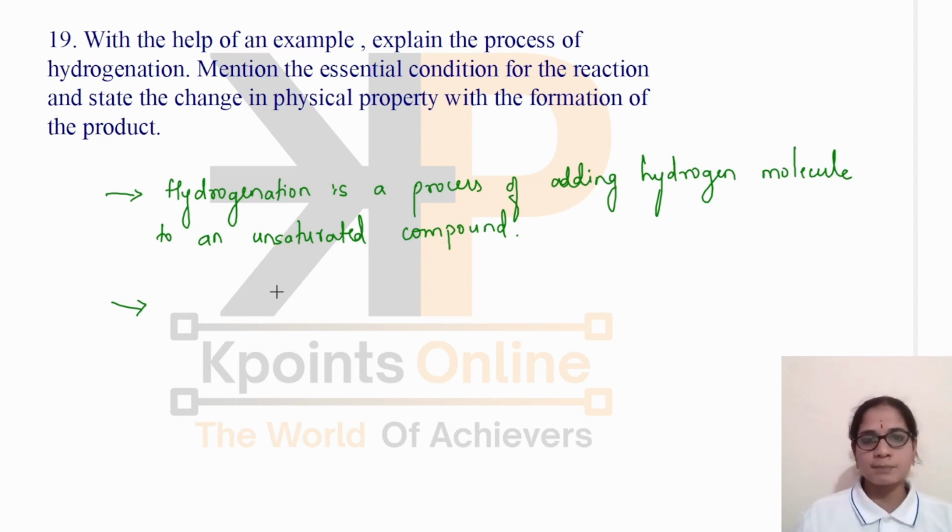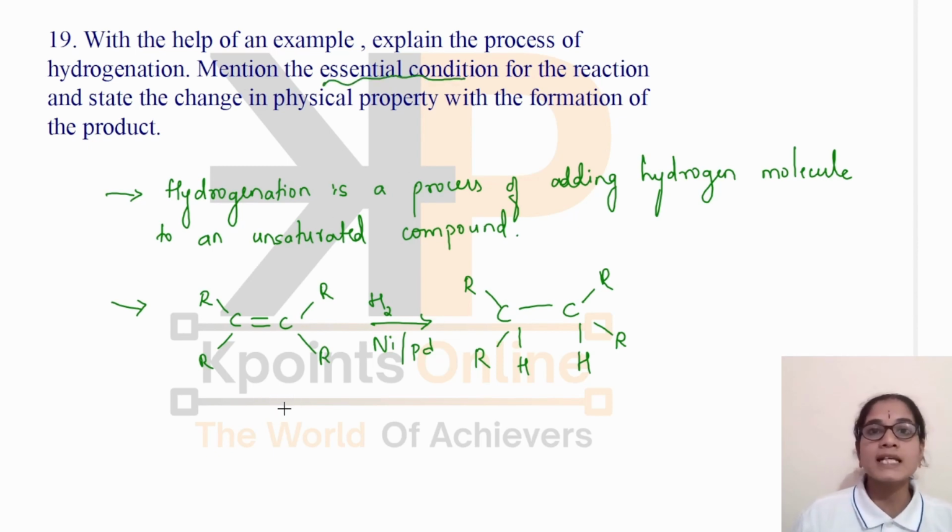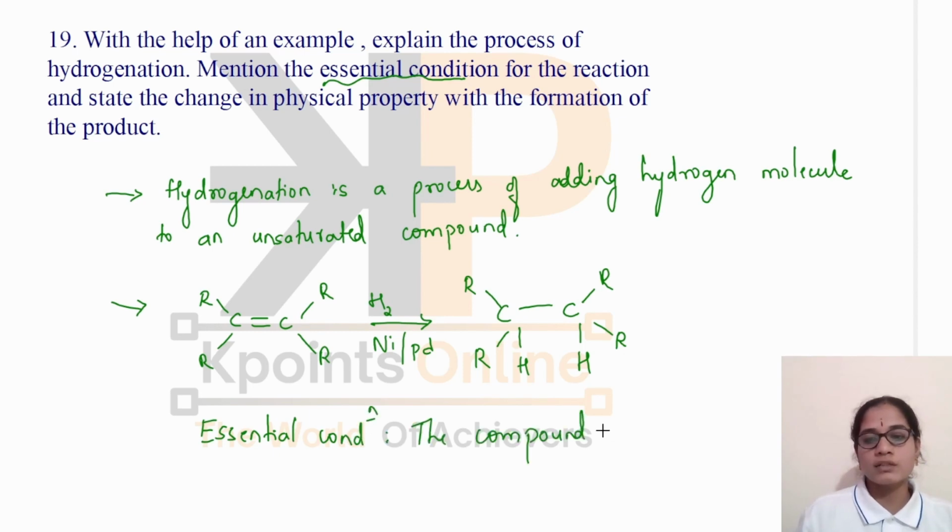First, let us take an example here. The unsaturated compound means it has a double or triple bond. Let us take an alkene here. When it undergoes hydrogenation in the presence of nickel or palladium catalyst, there is a formation of a saturated compound. When this reaction takes place, the essential condition is that the compound must be unsaturated.